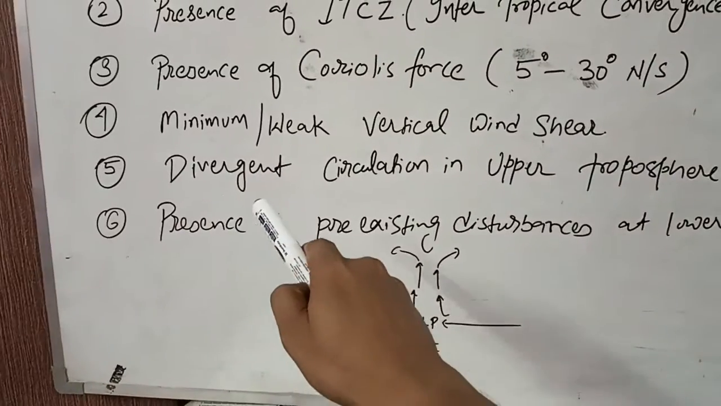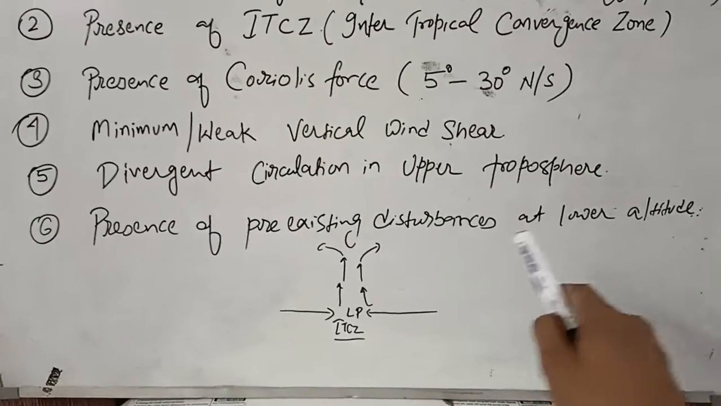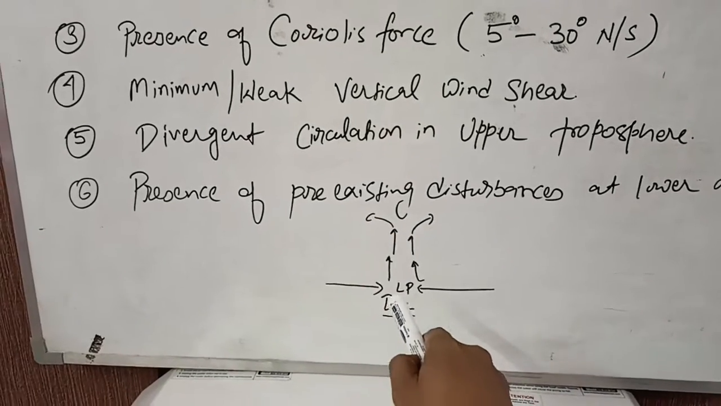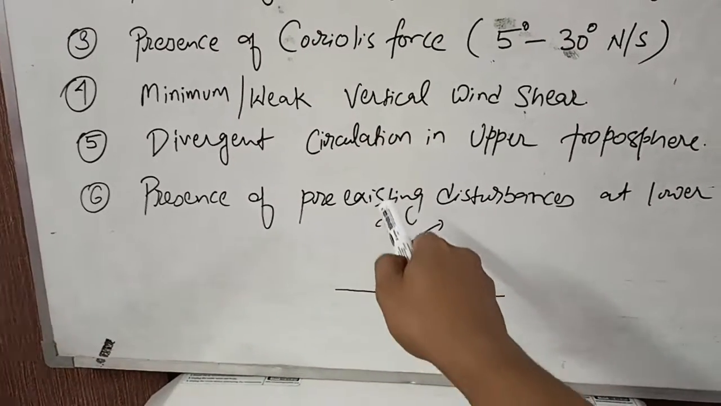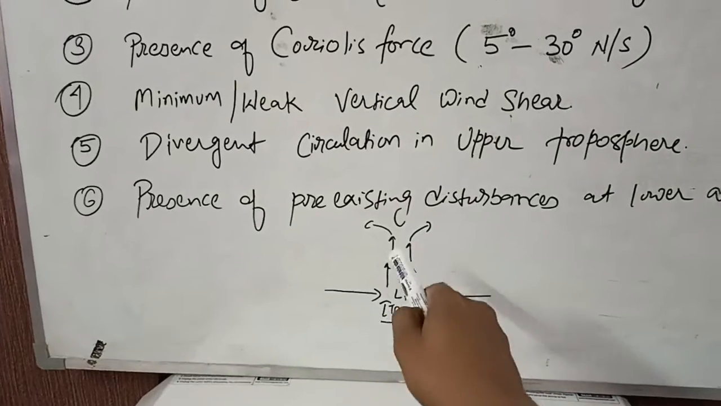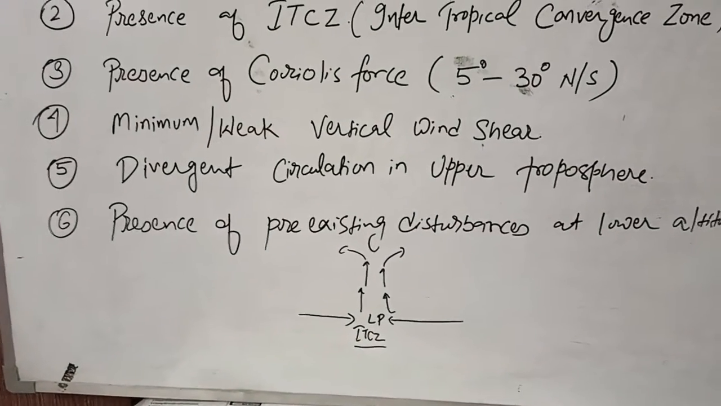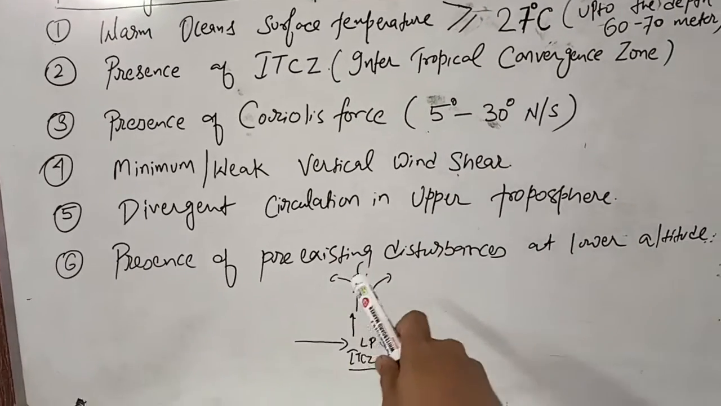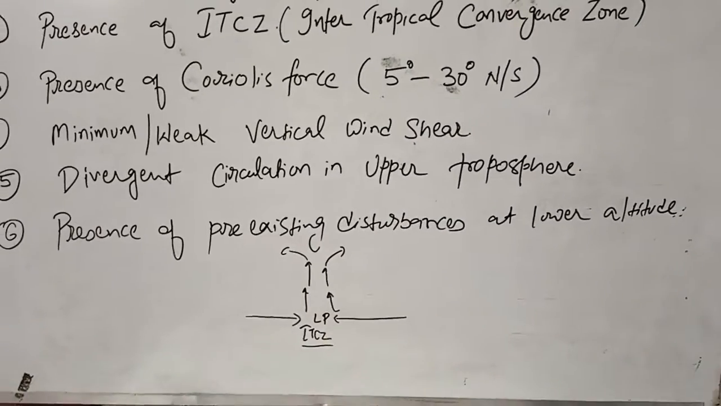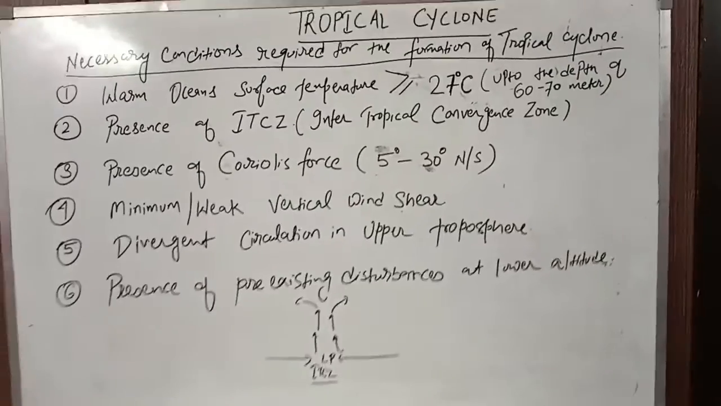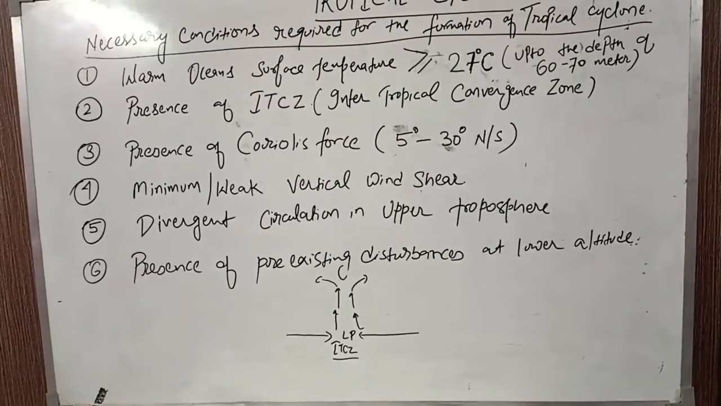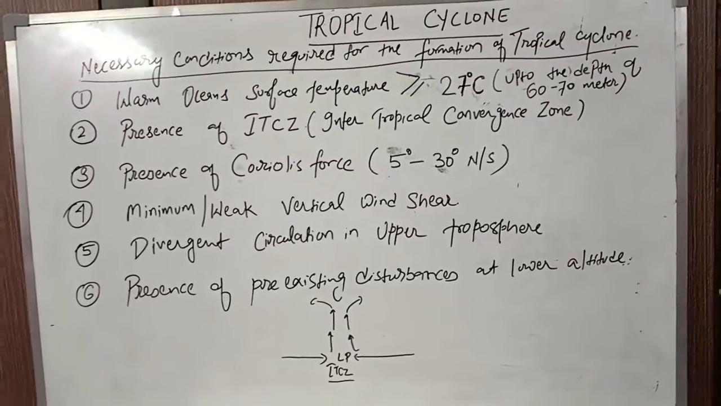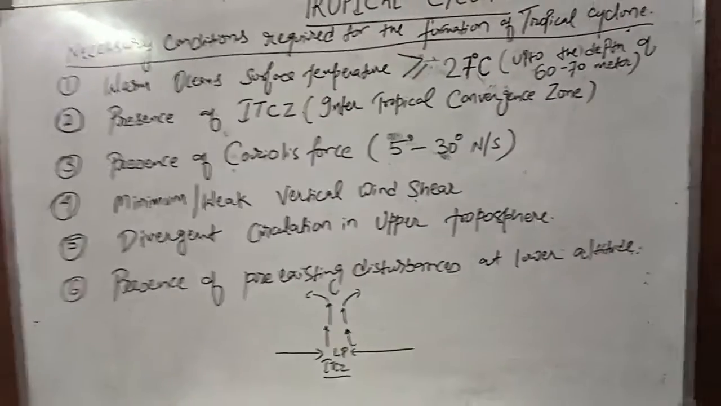Then the fifth one is called divergent circulation in the upper troposphere. This is important because whatever air is rising from the low pressure must be diverged so that the cyclone will be maintained. So divergent circulation in the upper troposphere should also be there. And the sixth condition is presence of a pre-existing disturbance at lower altitude so that it will be intensified and become a well matured cyclone. Okay, so these are the 6 important conditions required for the formation of tropical cyclone.